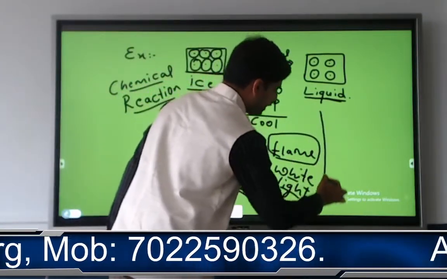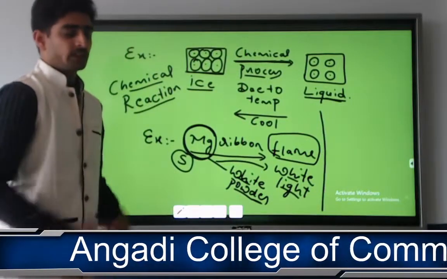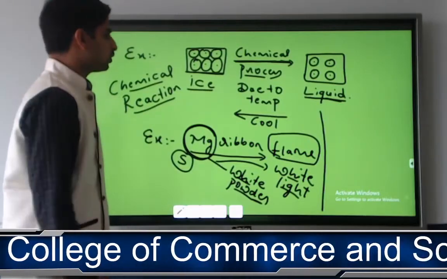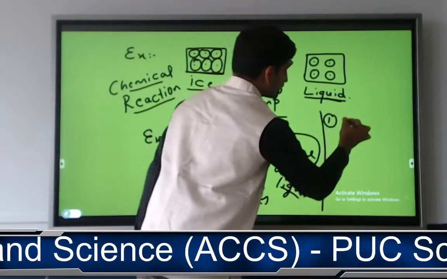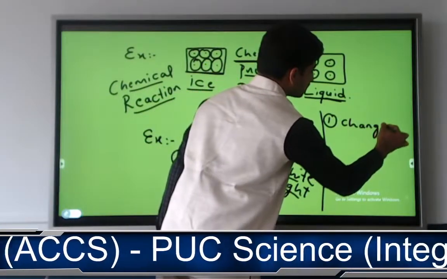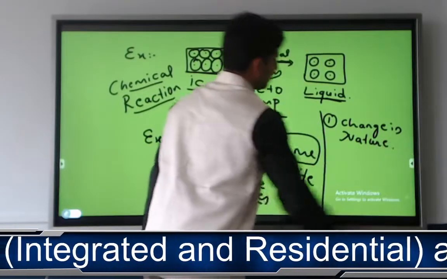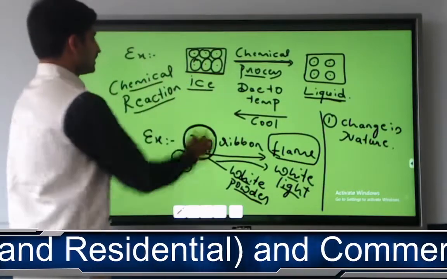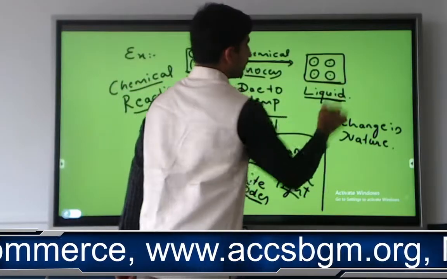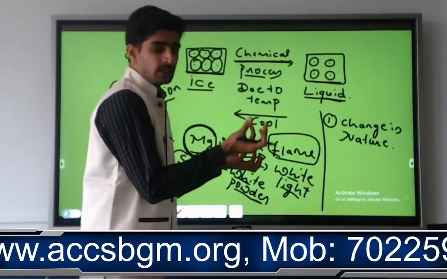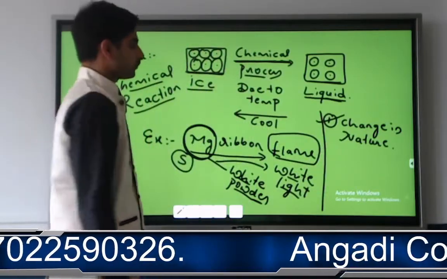So how to identify whether a chemical reaction has taken place or not? By these examples only you can identify. One, change in nature. If you observe any change in its nature, it is a chemical reaction. See, it was ice, its nature is densely packed. Now it has converted into what? Liquid, where the particles are not densely packed. So its nature has been changed.